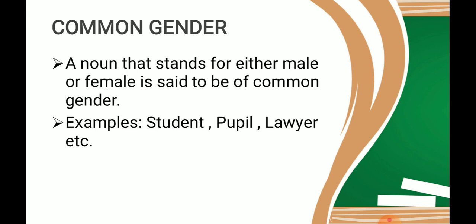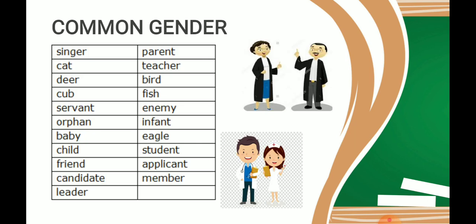Doctor: sometimes when we visit a doctor, the doctor is a gent or a male, and sometimes the doctor is a female. So the nouns that are either male or female are known as common gender. Like singer. A singer can be a male, a singer can be a female. Cat, deer, cup, servant. Now, some of you must be having a male servant, some of you must be having a female servant. Also baby, child, friend, candidate, leader.